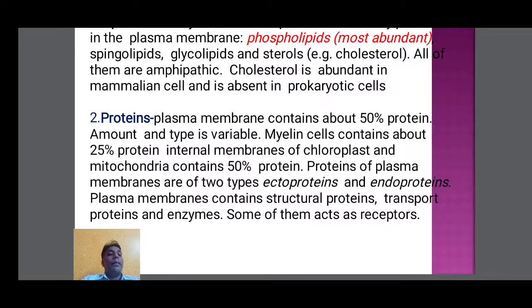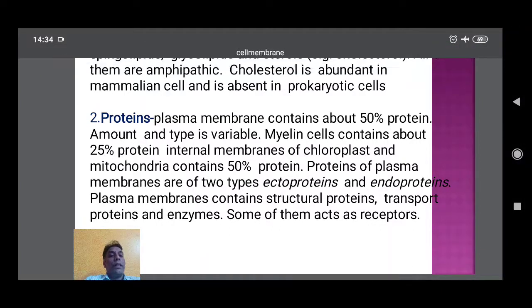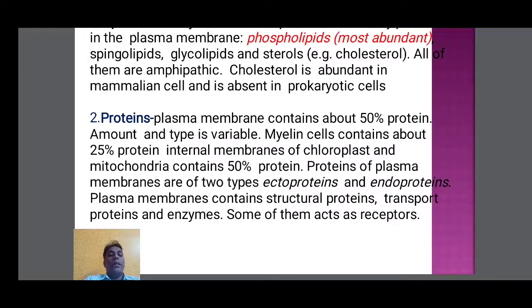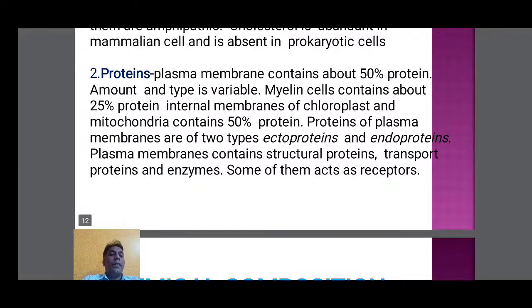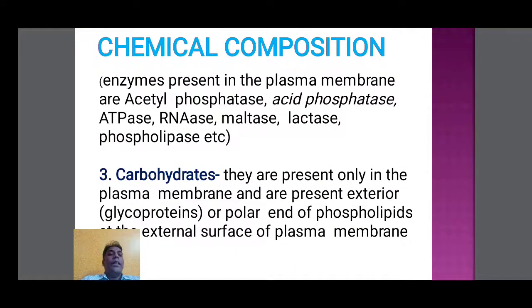Another type of classification: structural proteins are used for the structure of the plasma membrane. Some proteins are used in transport, and they are called transport proteins. Some proteins act as enzymes. Some proteins act as receptors. Next, enzymes present in the plasma membrane are acetyl phosphatase, acid phosphatase, ATPase, RNase, maltase, lactase and phospholipase. These are the main enzymes present in the plasma membrane as proteins.